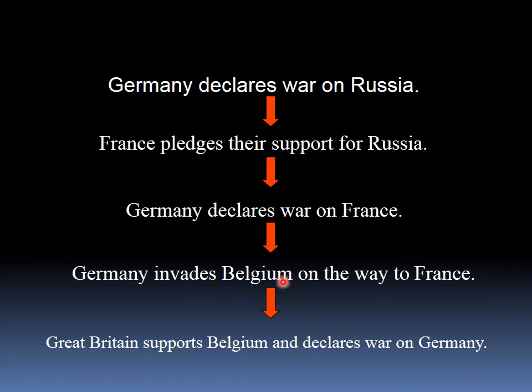Belgium was a neutral country; they were not on the side of either group. What Germany had thought is that France is a smaller country compared to Russia. It thought it would easily defeat France and then go to Russia. But what happened is they invaded Belgium because it was on their way to France. As Belgium is a neutral country, Great Britain supported Belgium, came in support of Russia and France, and declared war on Germany.